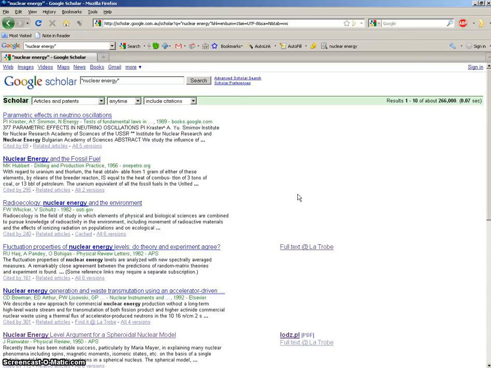Your task now is to start using Google Scholar to find different academic articles for your topics. It does take some time to understand Google Scholar, so practice with it, experiment with it, play around with it, and see if you can actually find some things that you are looking for. If you're having problems, you should speak to your teacher about those problems, and your teacher will then help you with finding things through Google Scholar.